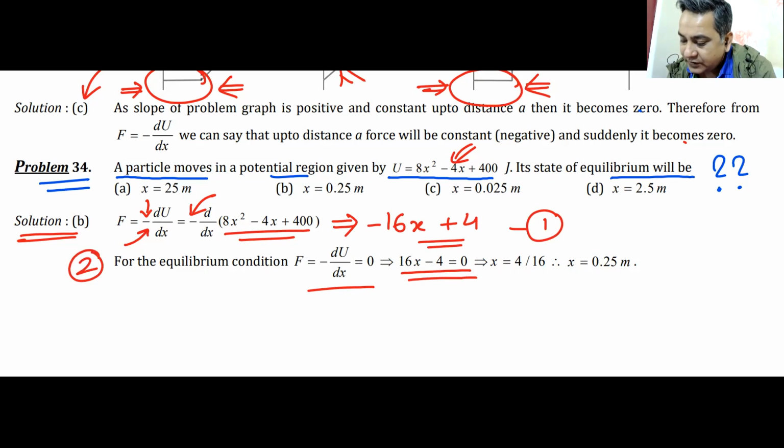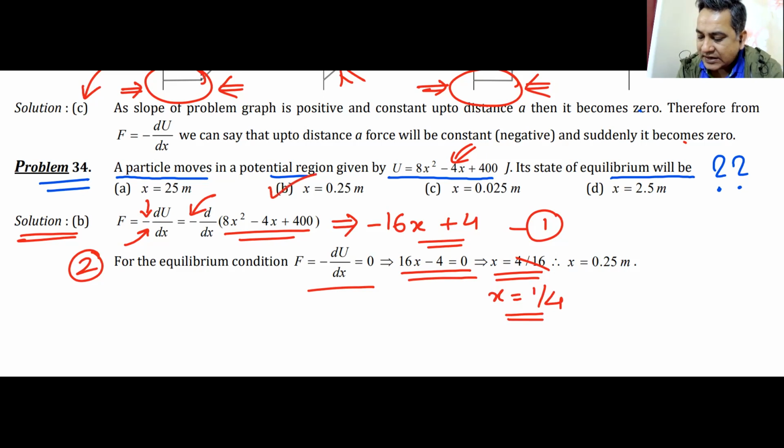So that is what I have done here. I will get the value of x. x becomes 4 by 16, which is 1 by 4. Yes, for me, 1 by 4 is good enough. I will not go any further. x is 1 by 4. Now you can match which option it matches. I think it matches with option number B. And hence, option number B is the correct option.